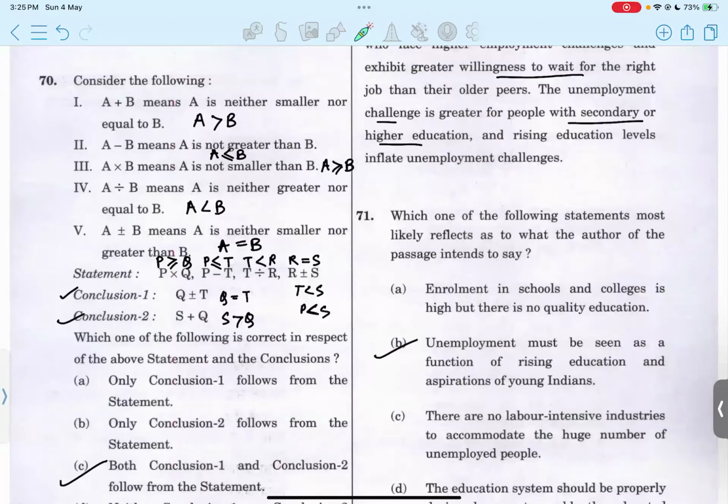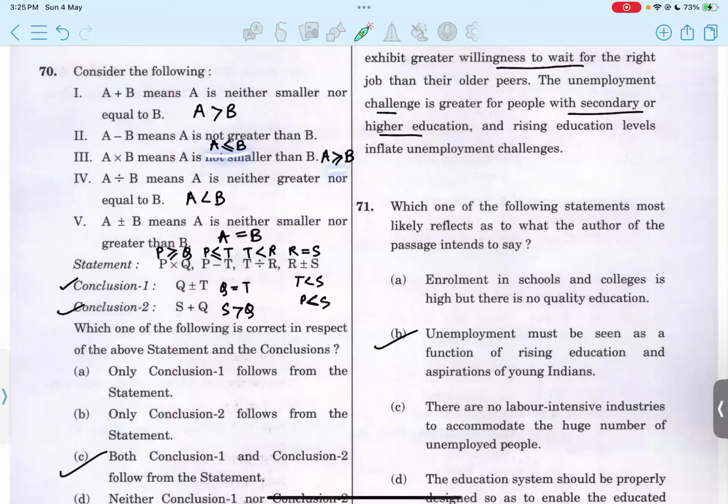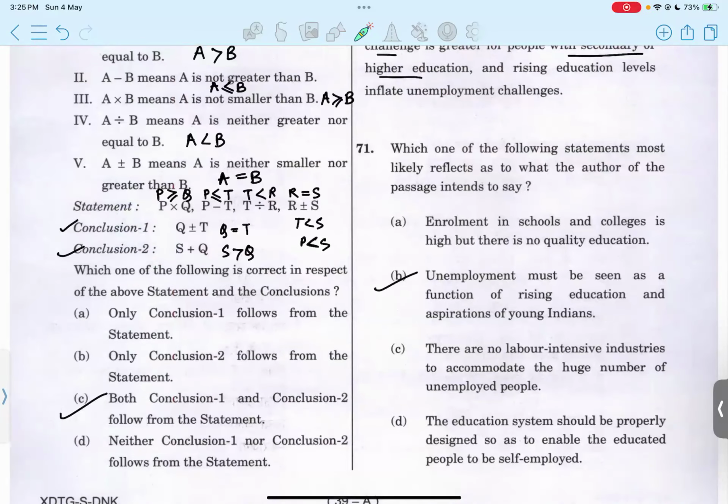In 70, the symbolic representation of what the symbols mean is given, and I have written what it will imply in this form. Now the statement is given, and the conclusions are given. On this basis, I believe both the conclusions follow from the statement. Option B.